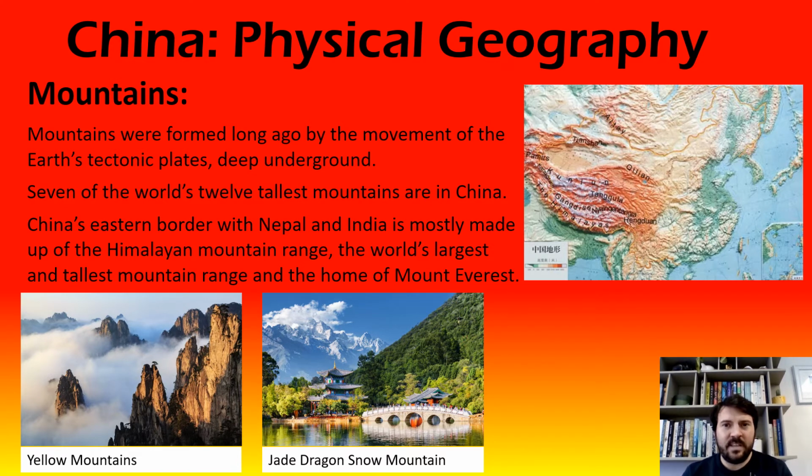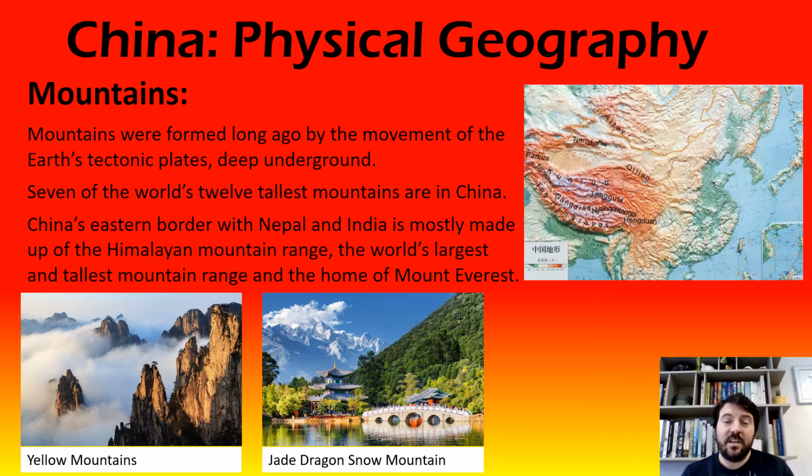There are lots of different ways that mountains are made, but in general terms, it's basically the tectonic plates that are deep, deep underground. And you might have heard about this if you ever were learning about earthquakes or volcanoes. They're the plates on the surface of the earth, but deep, deep underground. And they move. They move on a sea of liquid magma. And at times in the past when they have bumped into each other or rubbed against each other or interacted in different ways, they have made a big rupture in the land, which makes mountains. And generally speaking, over time, these mountains erode, which means they wear down.